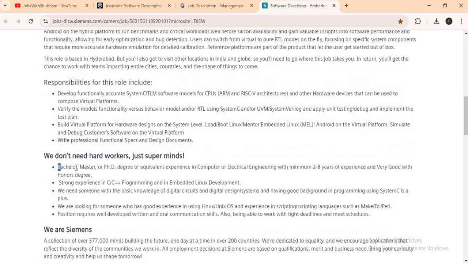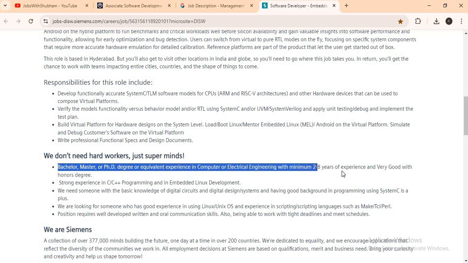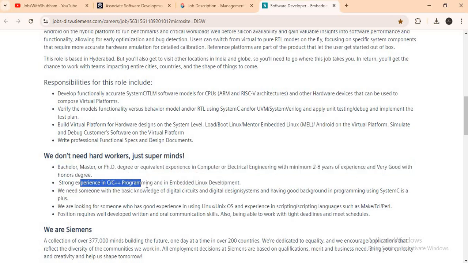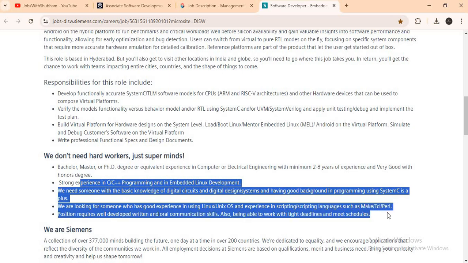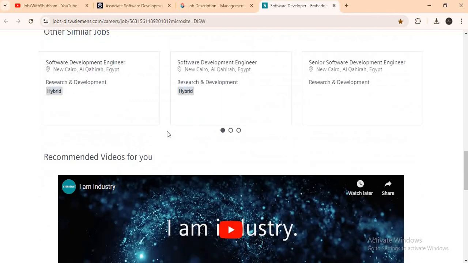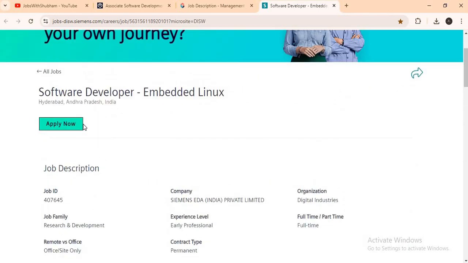And those who have a bachelor's, master's or PhD degree or equivalent experience in computer science or electrical engineering with a minimum of 2 to 8 years of experience can apply. A strong experience of C++ programming in embedded Linux development, and we are looking for someone who has good experience with Linux Unix OS and experience with scripting languages such as Make, TCL, Perl, and all these things you have to know. And how to apply for the job: you just have to click here on apply now, and the application page will open, so you can go and check about this.